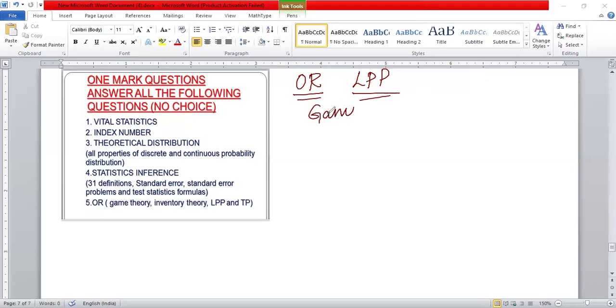Game theory. So come to the point, game theory. Here many theory questions are there. What is a player, course of action, strategy, pure strategy, mixed strategy, and what is a saddle point? What is payoff? What is a payoff matrix? And what is a two-person game, zero-sum game, characteristics of a game? So many things they're going to ask in game theory.